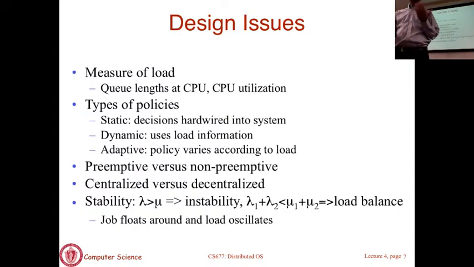If you don't have policies that deal with this, you will have instabilities. Where a machine becomes idle, lots of jobs arrive, the machine becomes overloaded, it tries to send that job somewhere else, and this job keeps hopping from one machine to another. And your system becomes unstable because you're not making progress, you're simply wasting all your cycles sending jobs from one machine to another. You're doing wasted work. So you want to avoid those scenarios. You want techniques that are going to give you stable behavior, not have oscillations or things like that.